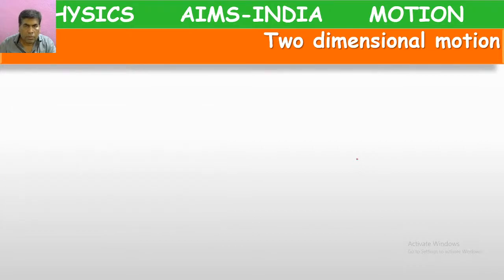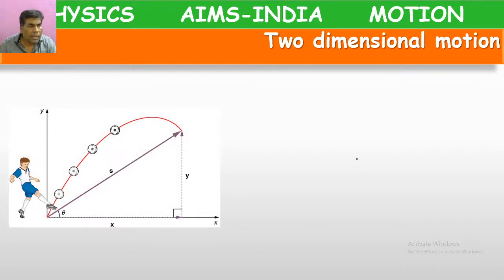Next, two-dimensional motion. See what the man is doing here. He is hitting the football. Here we are considering the x-axis in this direction and the y-axis in this direction. So here the ball is moving like this.